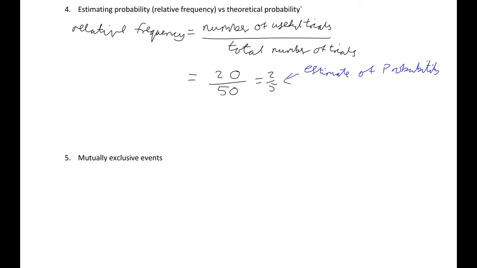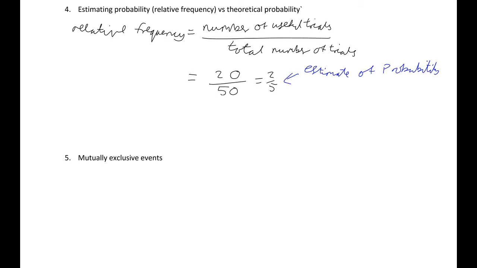And the more times I draw these out and add the numbers up, looking at the relative frequencies, the closer to true I will get. I could draw out five of these stones, replacing each time, and get no reds. That doesn't mean there's a 0 chance of it happening. But if I drew out 5 million times, you'd be very, very surprised if I got no reds, assuming there were actually reds in there.